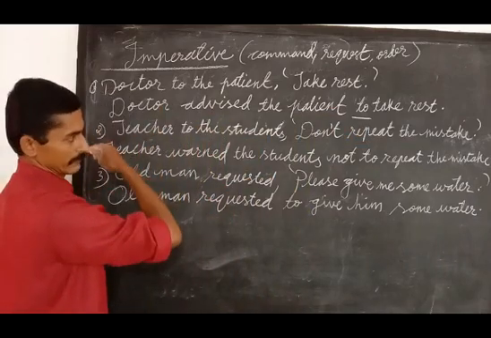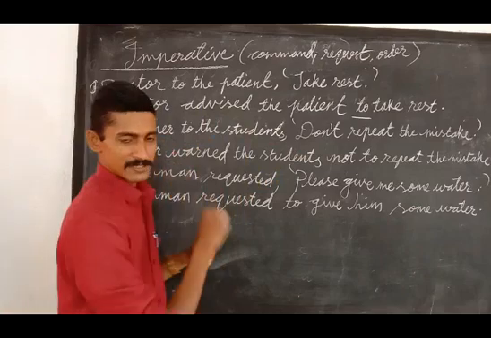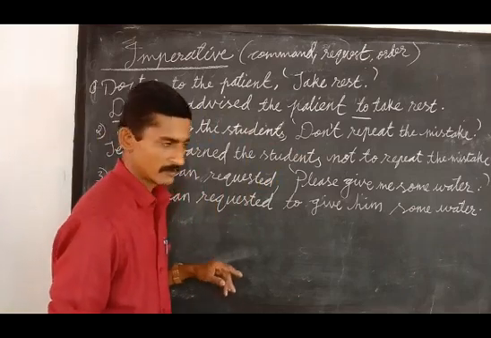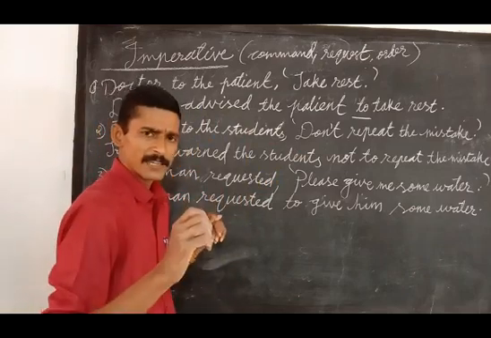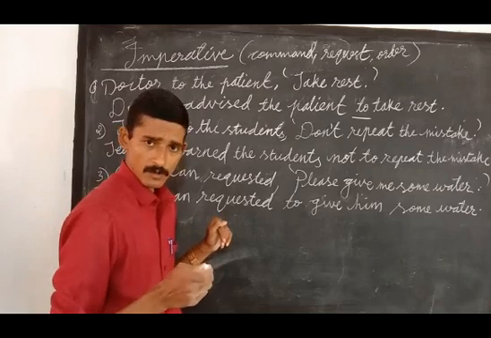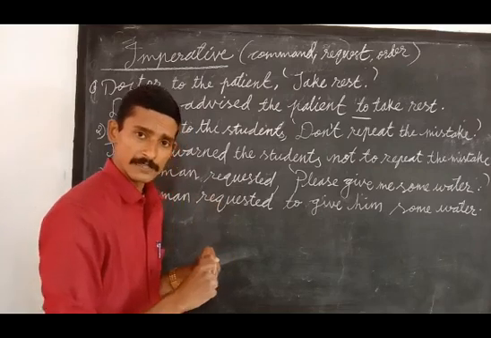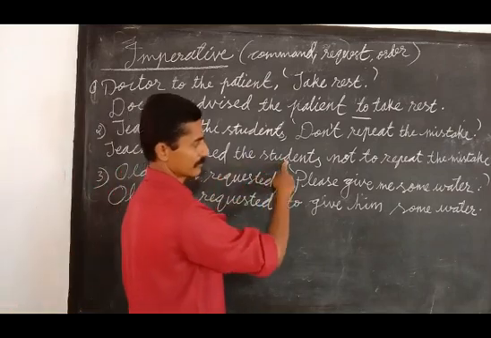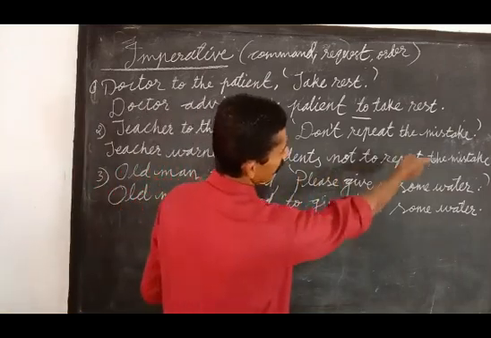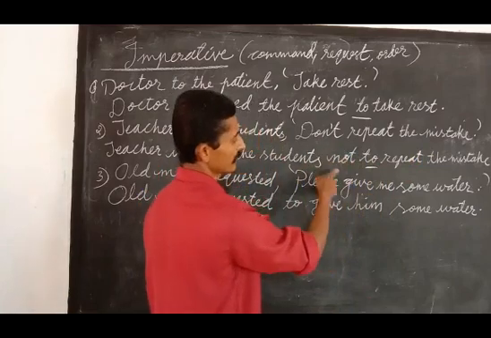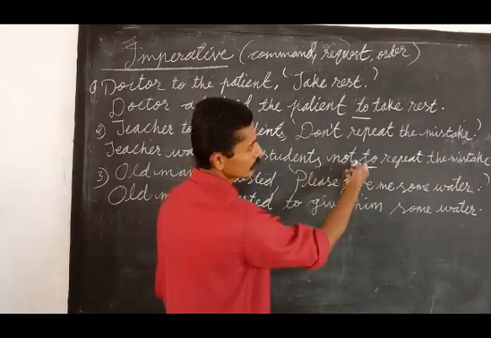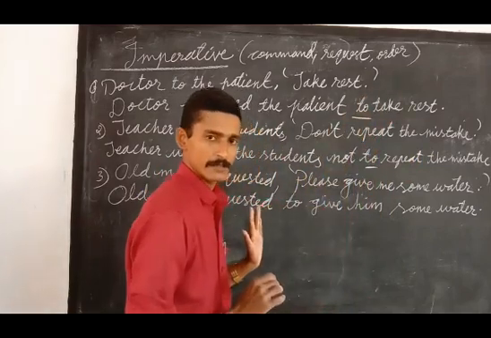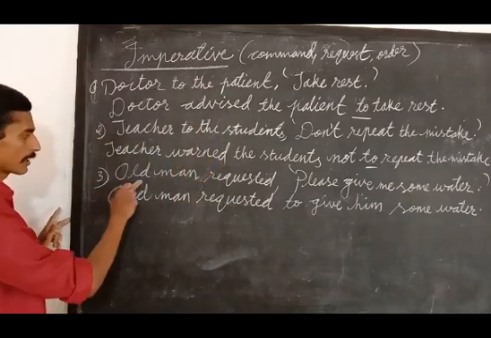Teacher to the students: Don't repeat the mistake. That means they did something wrong. So what will it be? Is it a request, an order or a warning? Definitely it's a warning. See, the teacher wants the students not to repeat the mistake. There is 'don't' here, so you order them not to repeat the mistake. Simple. Now see the next one.